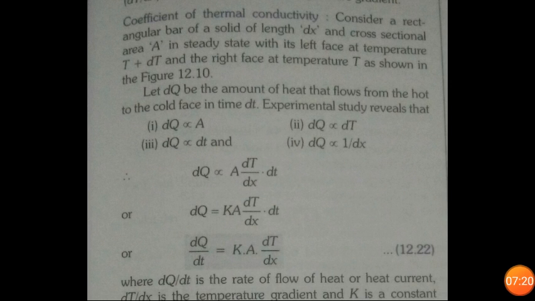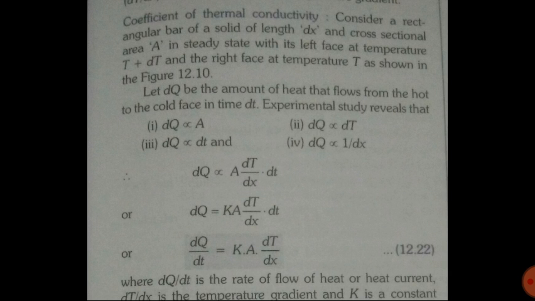Now let's derive the formula for the coefficient of thermal conductivity. Consider a rectangular bar of a solid of length dx and cross-sectional area A in steady state, with its left face at temperature T plus dT and the right face at temperature T. So the temperature at the right face is less in comparison with the left face. Let dQ be the amount of heat that flows from the hot to the cold face in time dt.